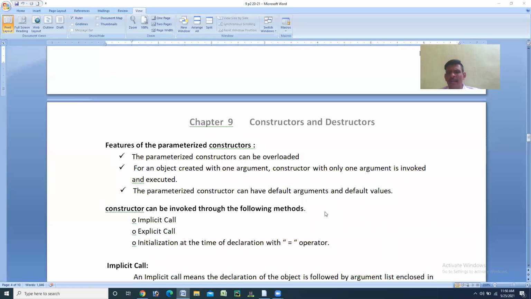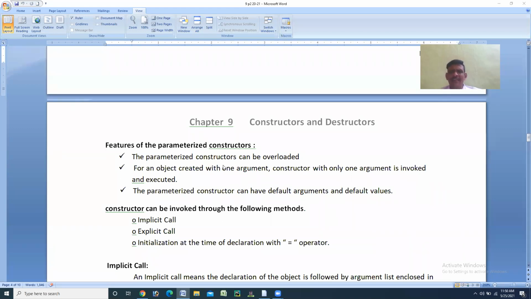It means the one-argument constructor will be invoked automatically. That is point number 2. And point number 3, the parameterized constructor can have default arguments and default values. The parameterized constructors can have default arguments and default values.